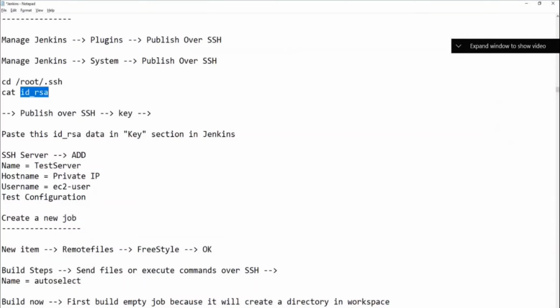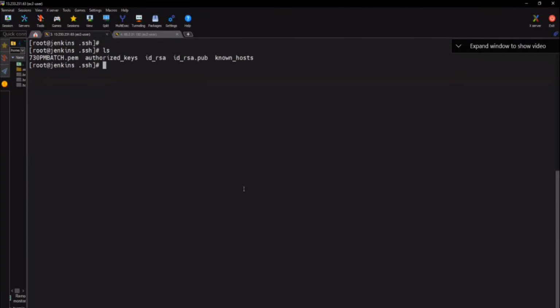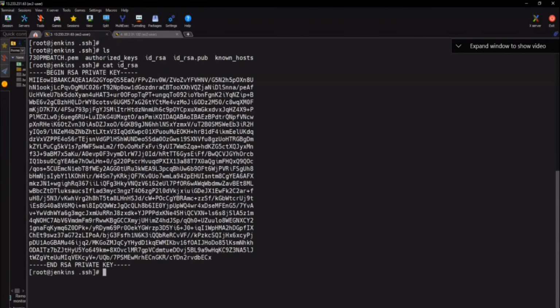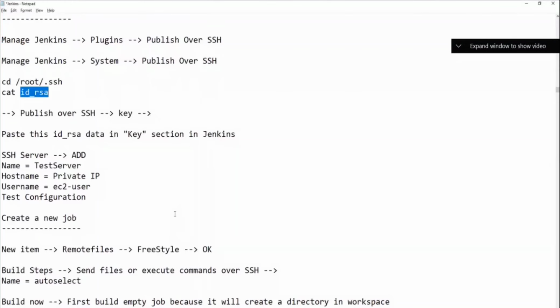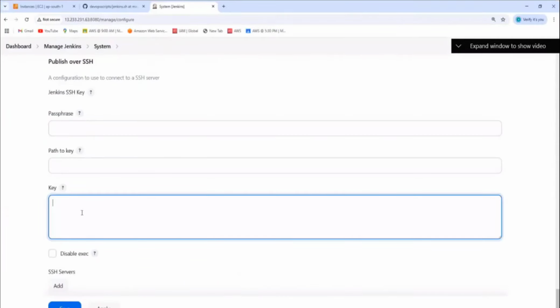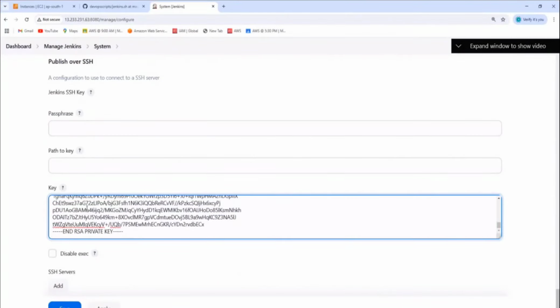So for that we need to see the key. How to see the key? Where is the key? If I do ls, do you see id_rsa? Say cat, and do you see the key here? What we need to do now? Copy this, and then paste here. Paste it. Get it? Online you're getting it?